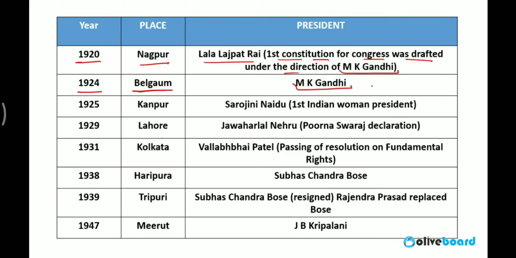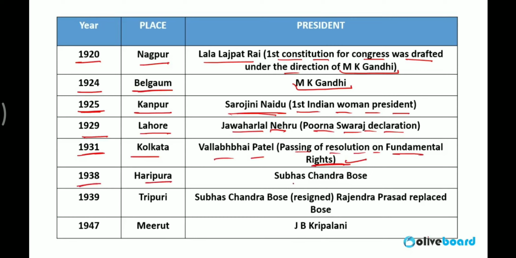It was the only event of Indian National Congress which was conducted in a village. That time Belgaum was a village. 1925 Kanpur, Sarojini Naidu was the president, the first Indian woman president of Indian National Congress. 1929 Lahore, Purna Swaraj was declared. It was conducted under Jawaharlal Nehru. 1931 Kolkata, Vallabhbhai Patel passed the resolution on the fundamental rights, that Indians should have fundamental rights.